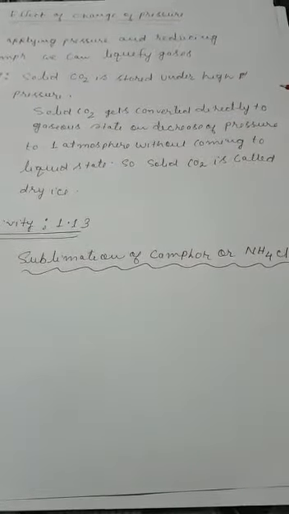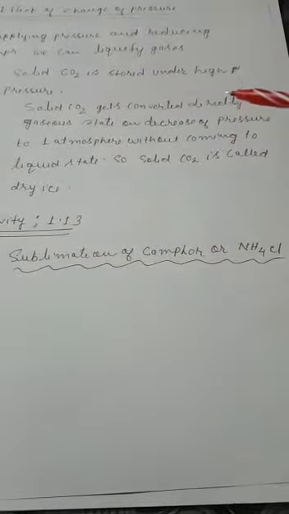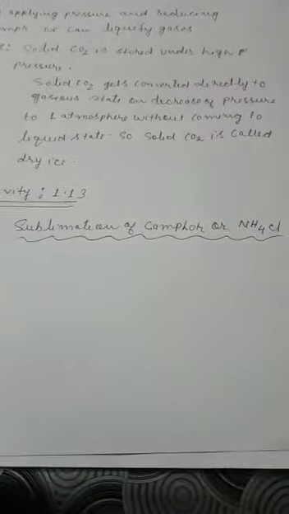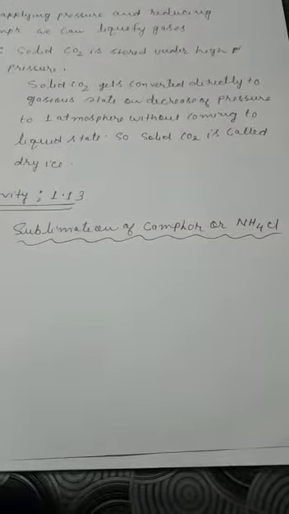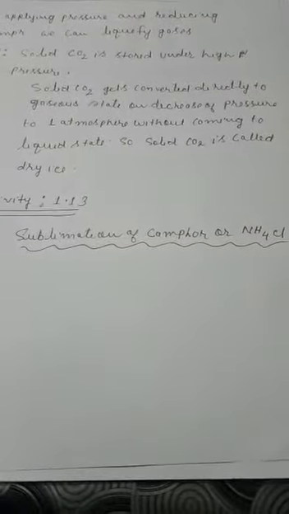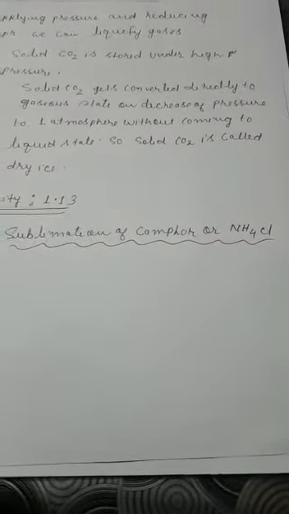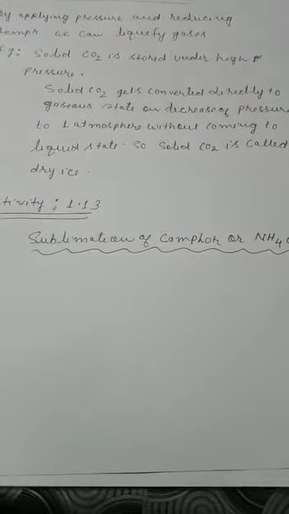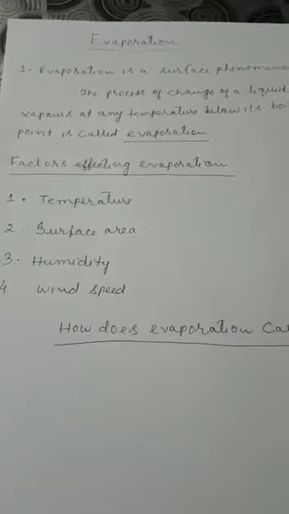One example is solid carbon dioxide. Solid carbon dioxide is stored under high pressure. Now if we decrease the pressure, what will happen? Solid carbon dioxide will get directly converted to gaseous state. Okay, and it will not go to the liquid state. For that reason it is called dry ice. Another example is sublimation of camphor or ammonium chloride. That means if we heat camphor or ammonium chloride, it will get directly converted to gaseous state, and on decrease of temperature it will again come back to solid state. Please go through activity 1.13. It was already nicely explained in the class.